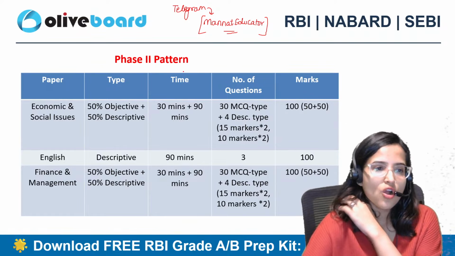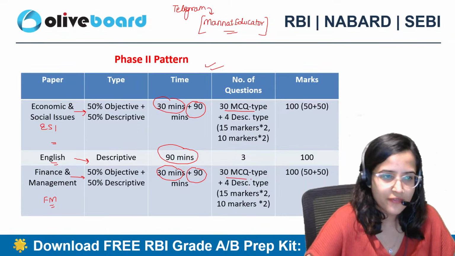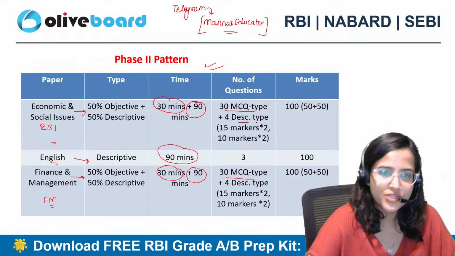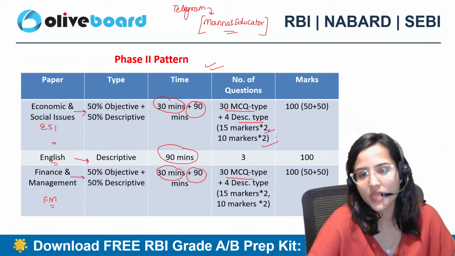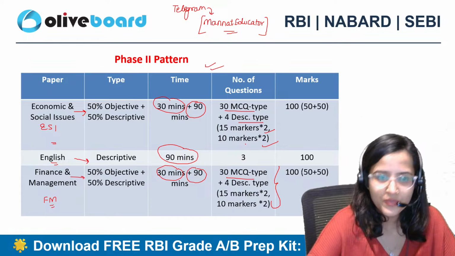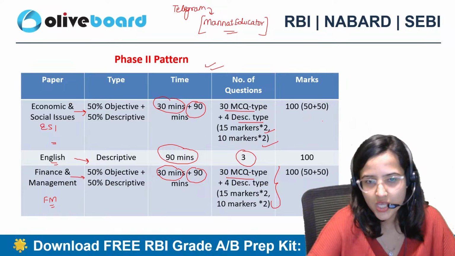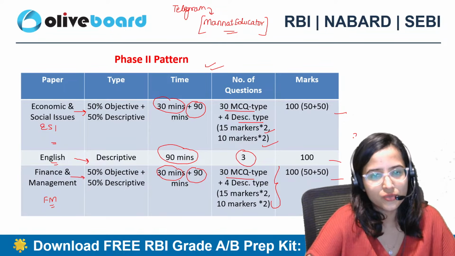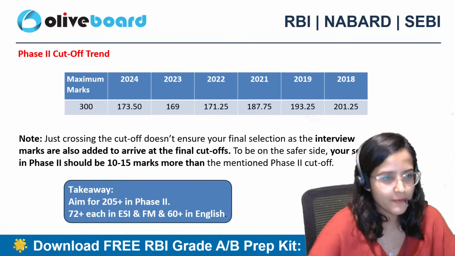The number of questions: 30 MCQ type in FM and your ESI, and 4 descriptive type questions, 2 15 mark, 2 10 markers. But the pattern is same for both ESI and FM. 3 questions are asked from English and total 300 marks, right?